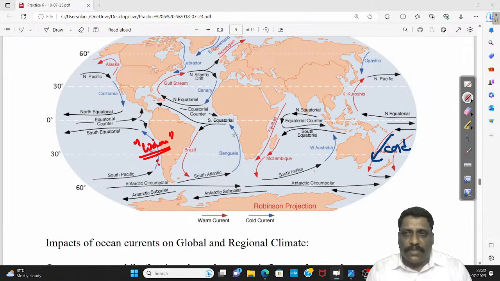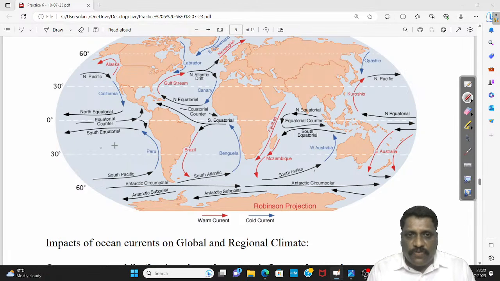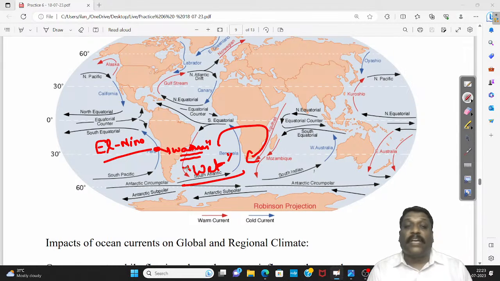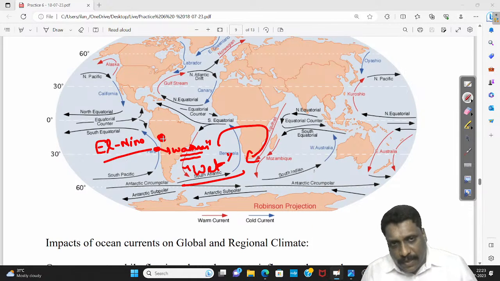So normally what happens? The Peruvian coast will be dry largely. During El Nino conditions, Peru coast will become what? Warm. If Peru is becoming warm, I understand Peru will also become what? Wet. Correct? Because warm currents are associated with what? Wet condition. Atacama Desert, which is regarded as one of the driest tropical deserts, during El Nino condition becomes one of the wet locations of the world.